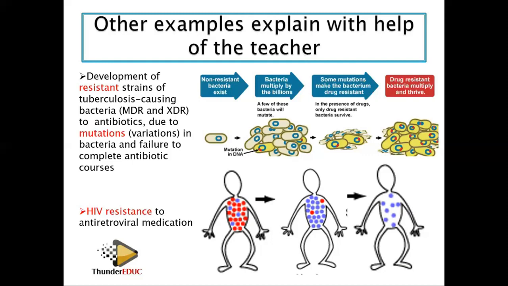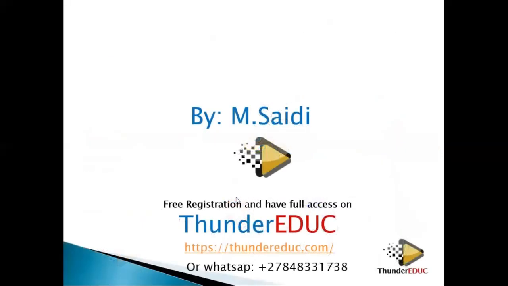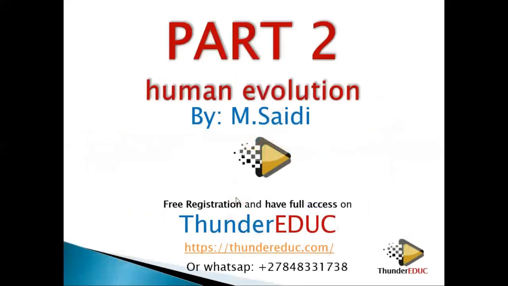For present day evolution, you can also have another example in the black peppered moth and the white peppered moth, industrial melanism. So you can also have such examples. So basically that's it. And then human evolution is coming next.